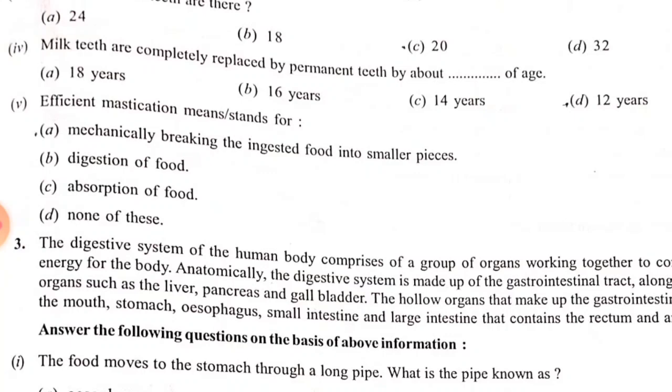Now move on to the next, question number 5. Efficient mastication means or stands for. You read the paragraph and identify the answer. Option A is given there: mechanically breaking the ingested food into smaller pieces, digestion of food, absorption of food, and none of these.